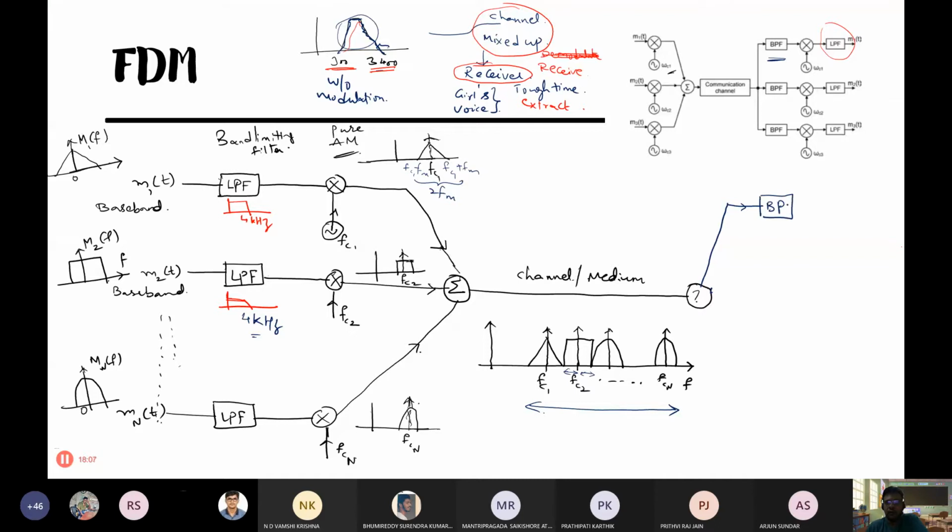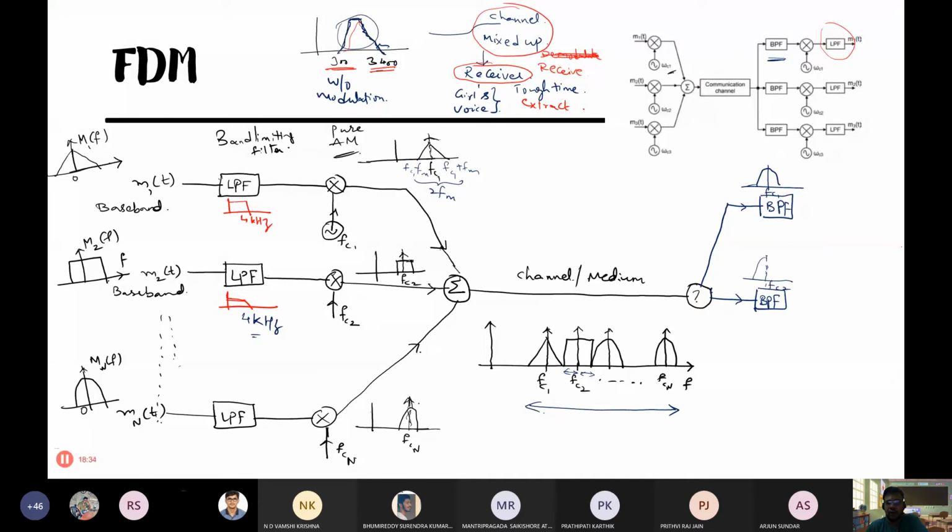So this band pass filter will be tuned to the frequency which it is supposed to receive. So it is tuned to FC1. You know the tuned circuits, right? Tuned filter or band pass filter. The second band pass filter which is connected has to decode that girl's voice and give it to the appropriate receiver.